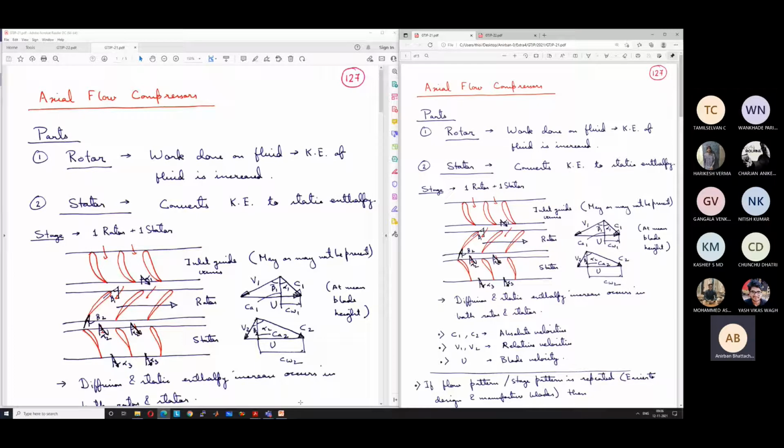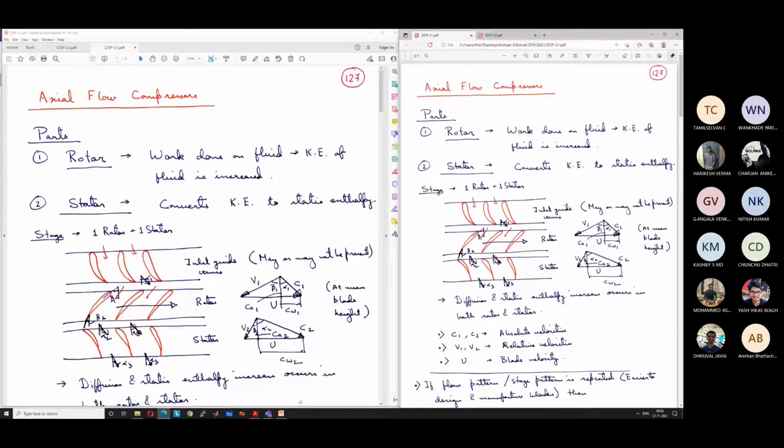So historically, only centrifugal and axial flow compressors have been used, and these are known as rotodynamic compressors because of the rotational motion involved in both these compressors, and both of them supply the air continuously. So it's like a continuous steady process.